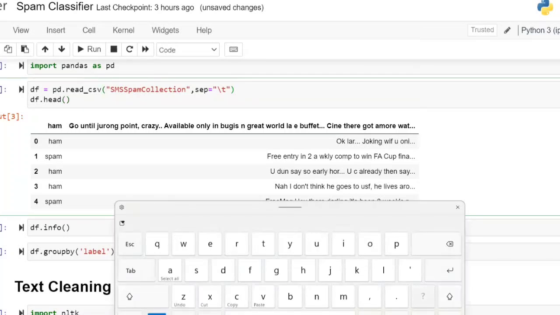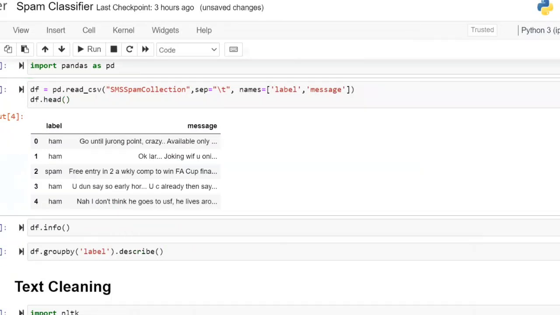For that, what I'm going to do is write the column names. One is label, and the second column name I'm going to keep as message. These are the column names which I'm going to create. Now, label and message are the column names. Is that clear? You can write either columns or names as per your choice.